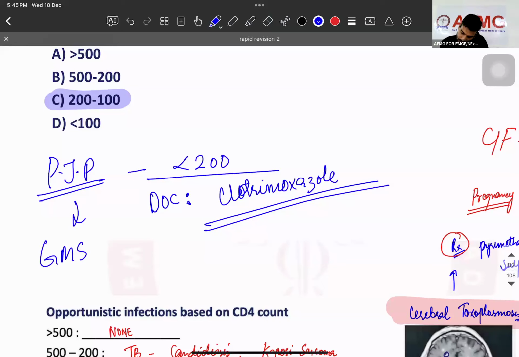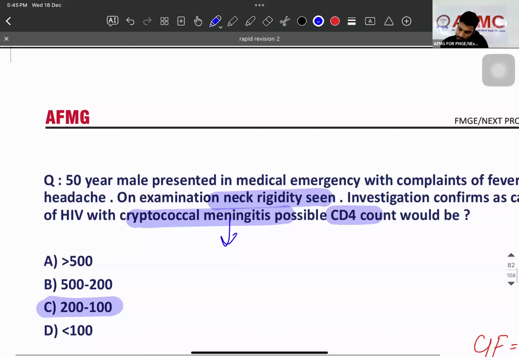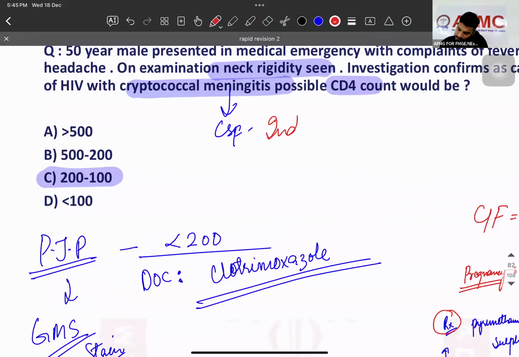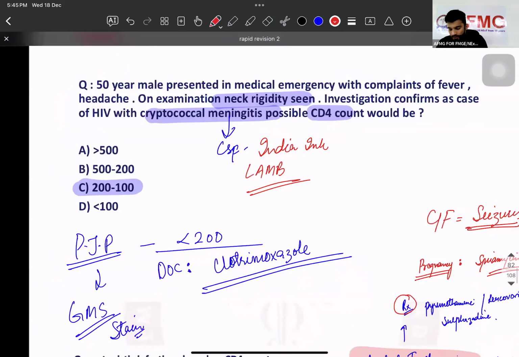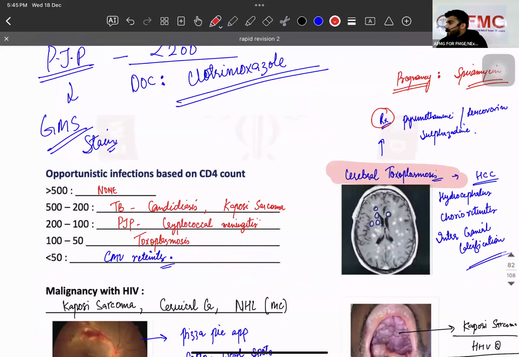Gomori methenamine silver stain, GMS stain. Last one, cryptococcal meningitis. In CSF test, which ink? India ink. What is the drug of choice? Liposomal amphotericin B. All clear? This is all about your opportunistic infections. These are the infections they can ask.